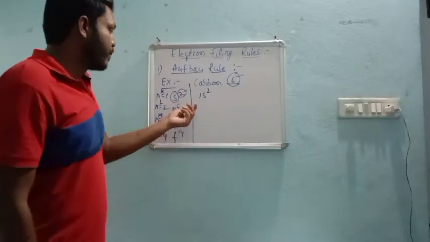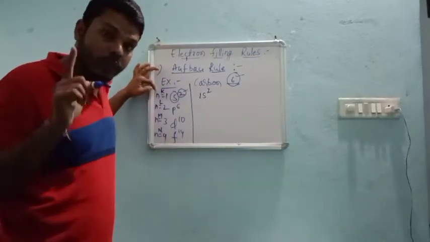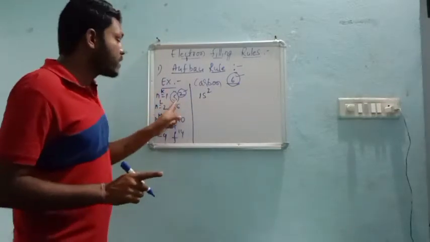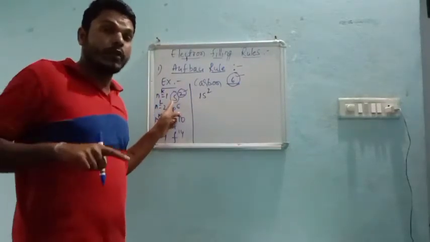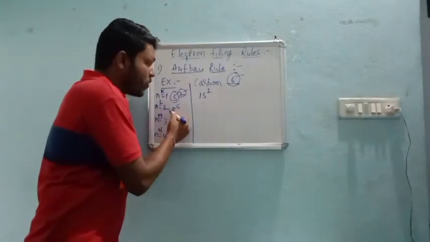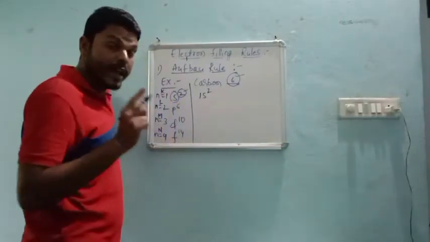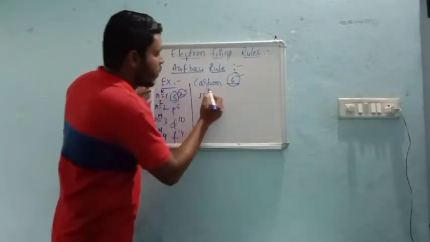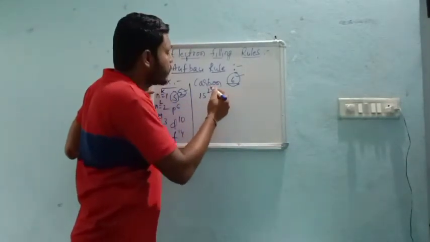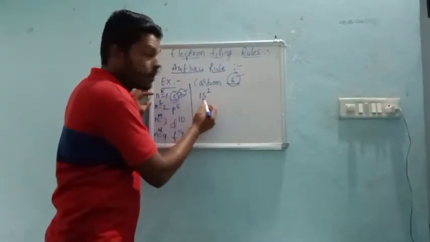Now the n is equal to 1 shell has only one subshell. You can see my last video. In n is equal to 2, that means in the second shell, we have s as well as p. Already we have spent 2 electrons in the number 1 shell.